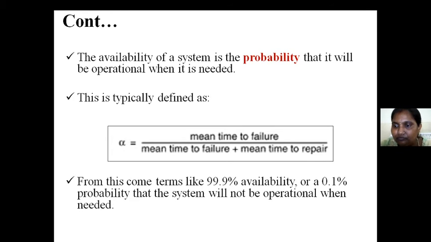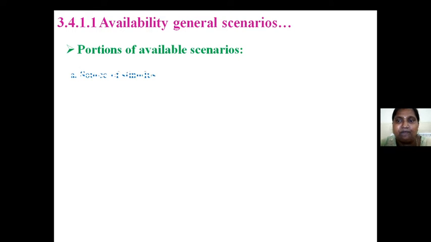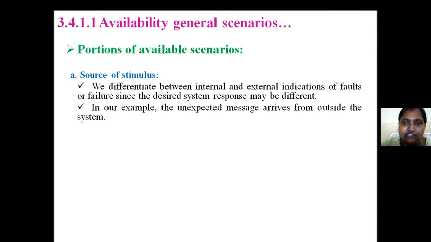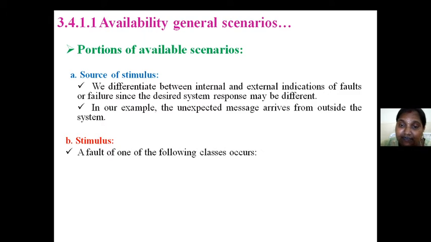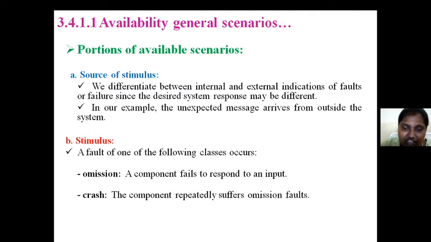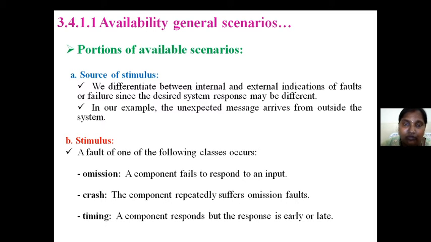Now, availability general scenarios: what are the portions I have to search for? Source of stimulus can be either an internal problem or an external problem. Stimulus: what is the motivation of this problem? Maybe we omitted some data, some crash occurred, or some timing problem in responding. And finally the response time. The timing response is different.